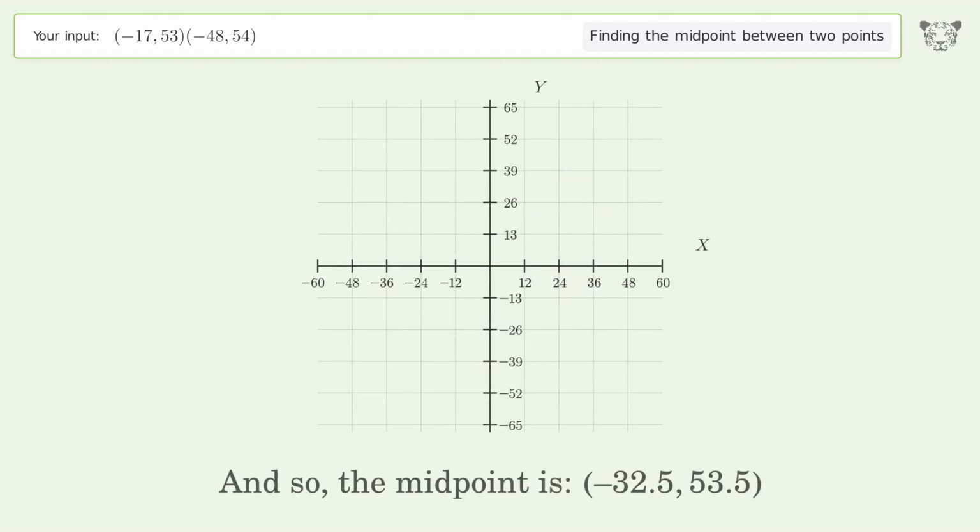And so, the midpoint is negative 32.5, 53.5.